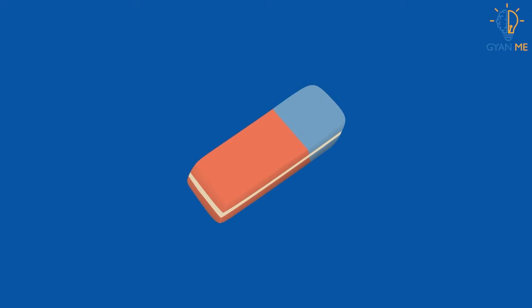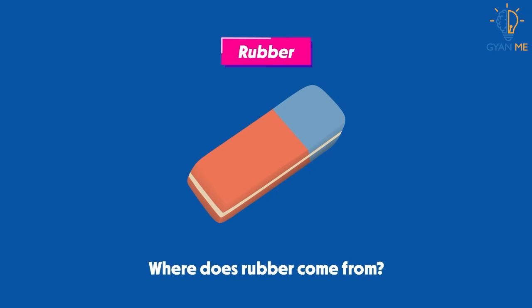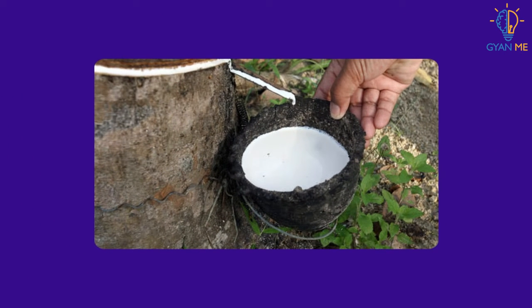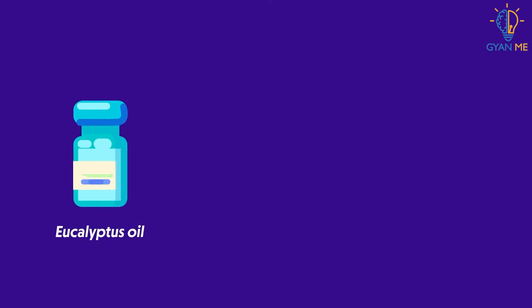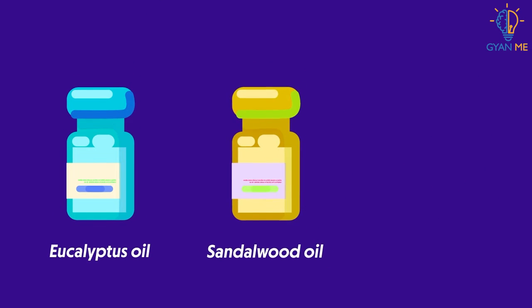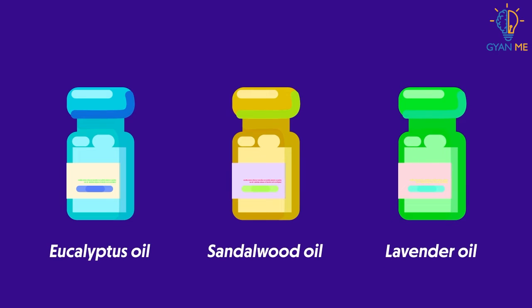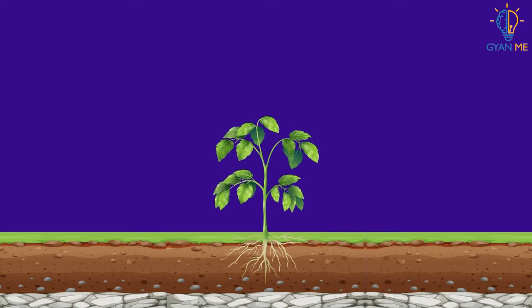Can you identify this image on your screen? Yes, it is of rubber. It has numerous applications in our daily life, isn't it? But where does this rubber come from? Yes, you are right. Rubber is made from milky white latex secreted by rubber tree. Essential oils such as eucalyptus oil, sandalwood oil, and lavender oil are byproducts of metabolism and are of no particular use to the plants. How amazing it is, students!